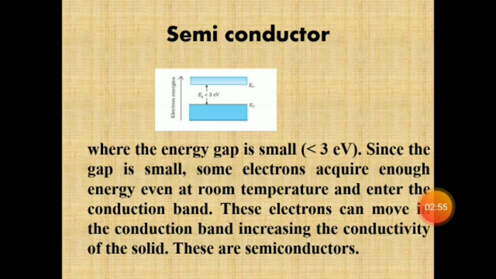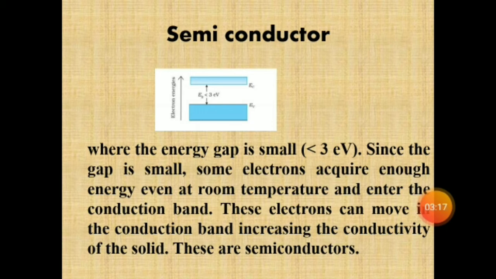In this case, since the gap is very small, some of the electrons acquire enough energy even at room temperature itself and enter the conduction band. So these electrons can move in the conduction band, increasing the conductivity of the solid. These are the semiconductors.